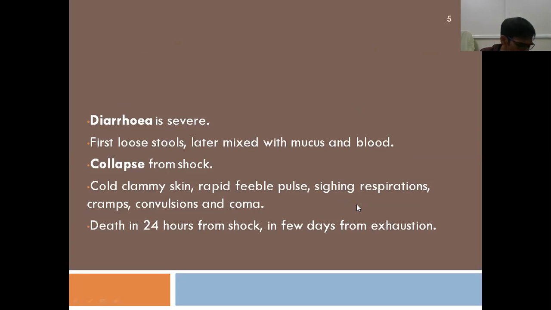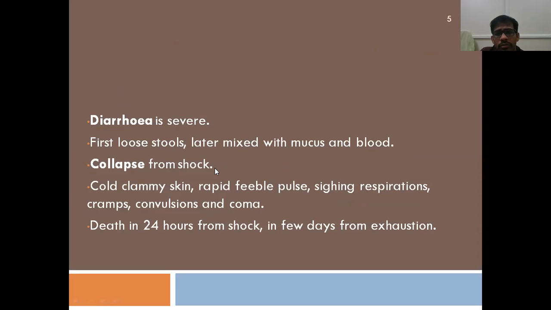Diarrhea is another symptom which is common in case of irritant poisons. First there will be loose stools, later mixed with blood and mucus. That is, dysentery will be present. Along with diarrhea, there will be dysentery in case of irritant poisons because of the shedding of the mucosa and also blood in the stools.